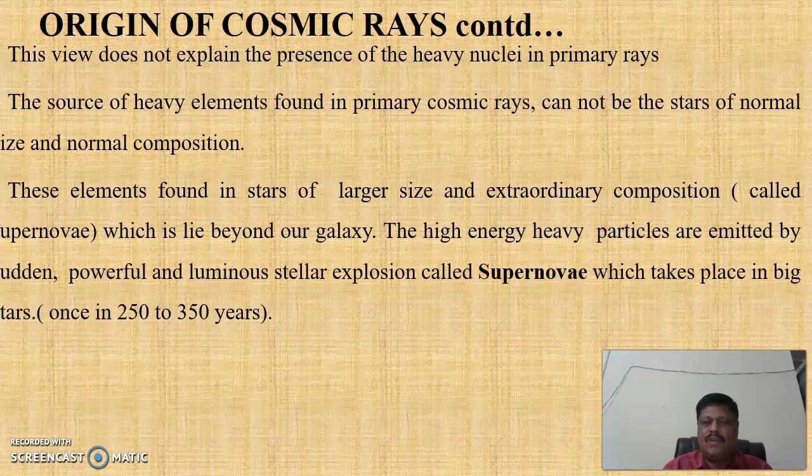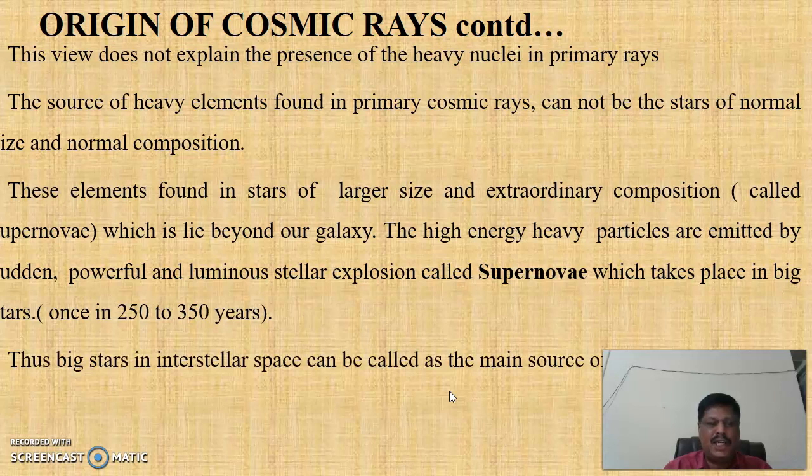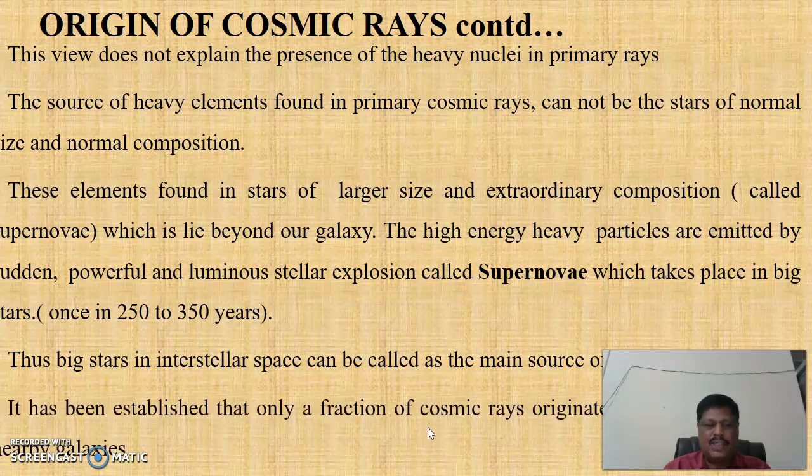The high energy heavy particles are emitted by a sudden, powerful and luminous stellar explosion called a supernova, which takes place in big stars once in 250 to 350 years. Thus, big stars in interstellar space can be called the main source of cosmic rays.